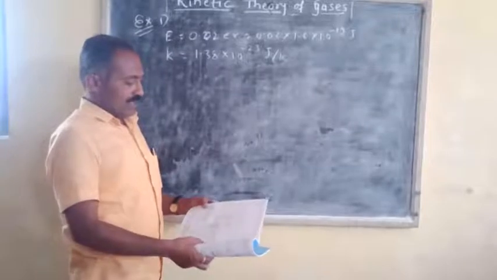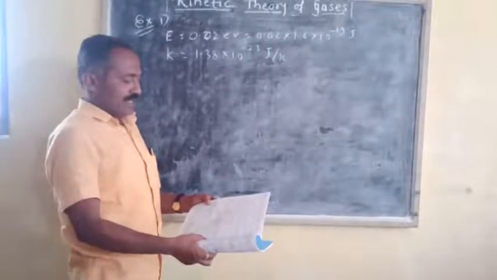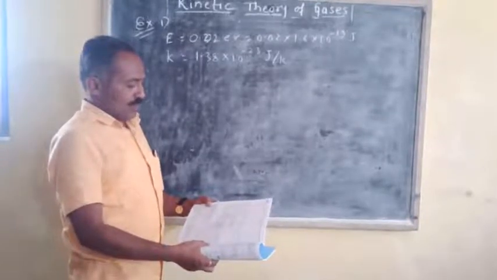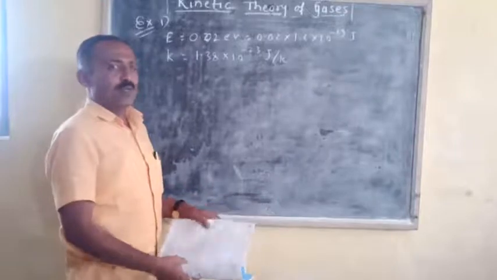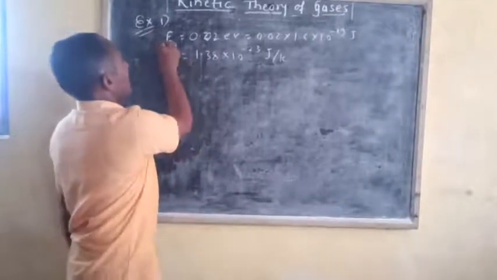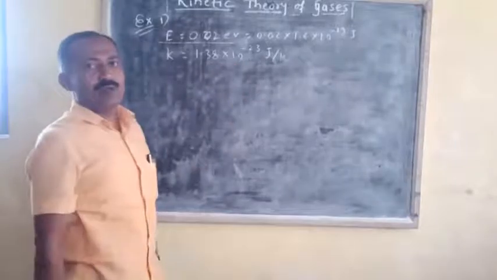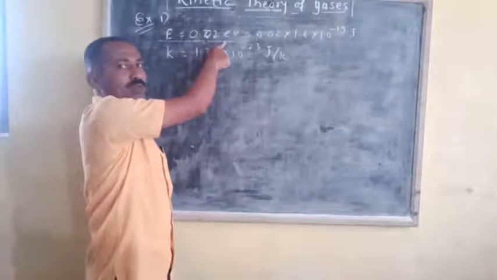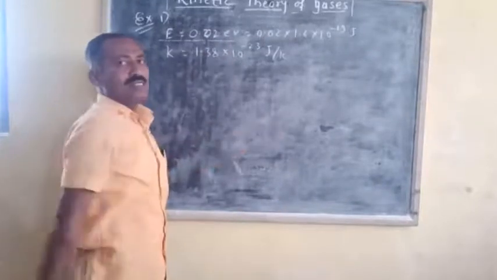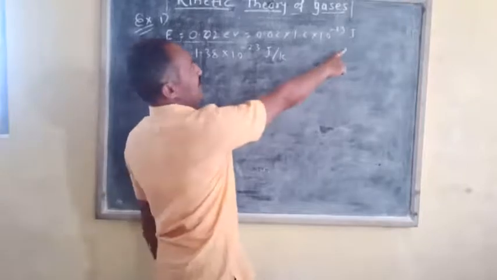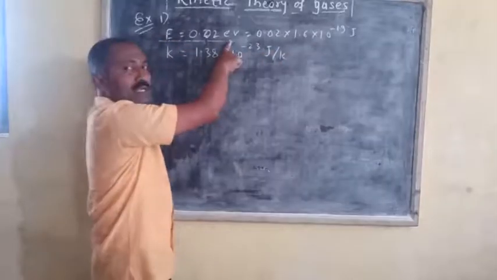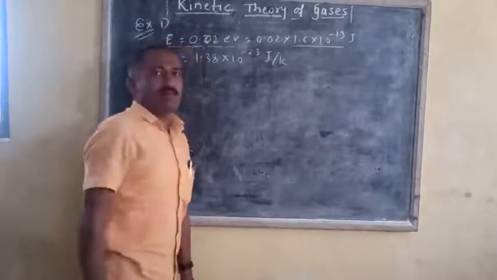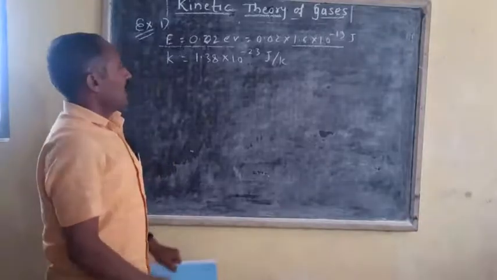The numerical is: the average translational kinetic energy of nitrogen gas molecules is 0.02 electron volt. That is, the average kinetic energy given is 0.02 electron volt. Now we have to convert this electron volt into joule. Electron volt is not an SI unit of energy; the joule is the SI unit of energy. In order to convert electron volt into joule, we have to multiply by 1.6 into 10 to the power minus 19 joule.